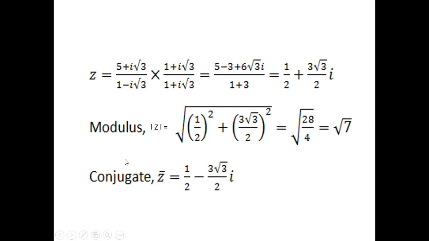Finally, we have to find the conjugate of z. What is z? This portion. z is given. So the conjugate of z, which is denoted by z bar, will be a minus ib. Here it is a plus ib, and this one is a minus ib.